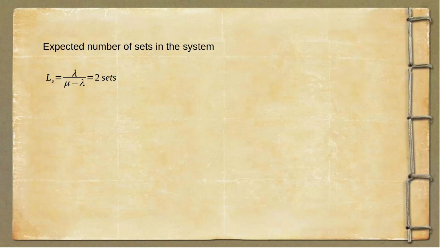That is one set which has immediately arrived at that instant, and with a time difference of 1 hour, there would be one more set lined up. So Ls is nothing but the expected number of sets in the system at any instant. So that was all, and this is the solution of the problem.